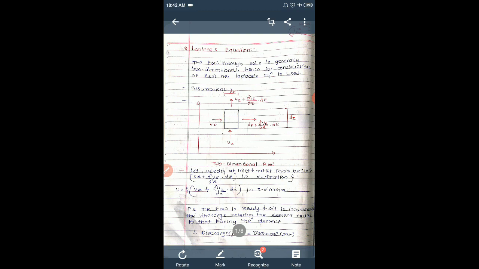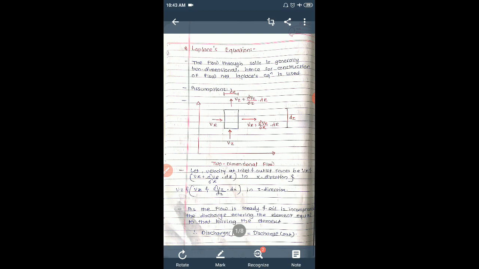Then soil is isotropic and homogeneous. So what does isotropic mean? Isotropic means all the geometrical properties or engineering properties are the same in all the directions, x, y, z. Whatever property we are applying in x direction is the same for y direction and the same for z direction. That is the meaning of isotropic. And homogeneous means it consists of the same material, same textures, same size, same properties.